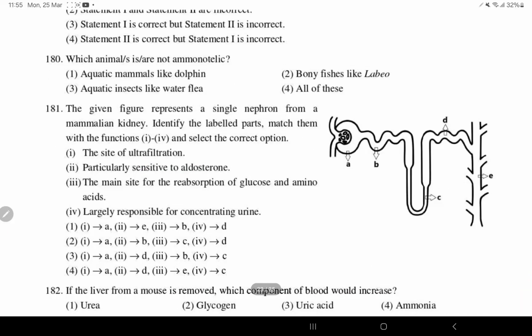Which animal is not ammonotelic? So dolphin is not ammonotelic. Dolphin is ureotelic because it is an aquatic mammal.